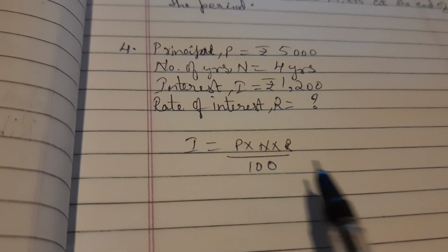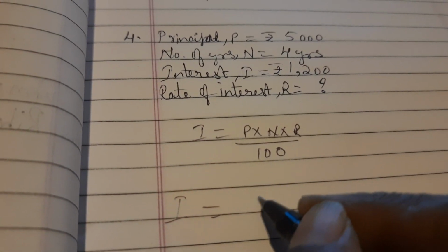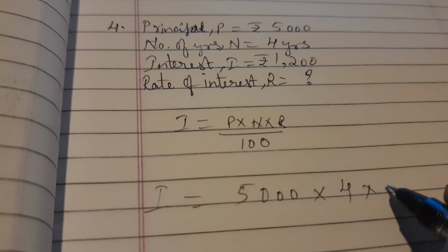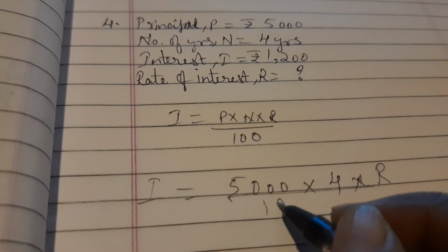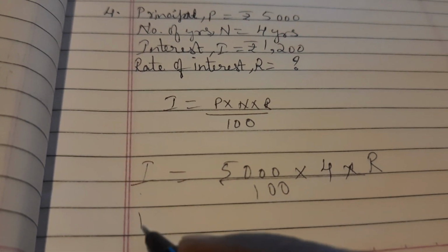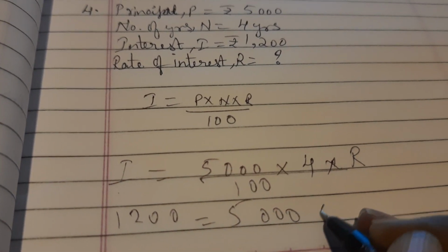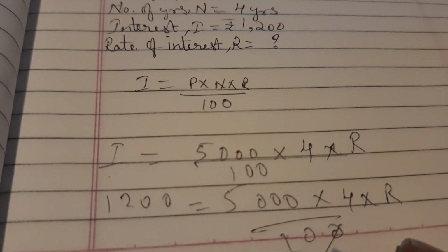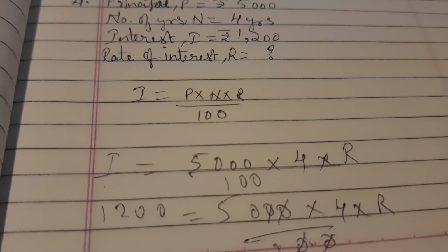First, I is equal to P into N into R upon 100. Substitute. I is equal to, what is P? 5,000 into N, that is 4 years, into R. We don't know R, so keep R as it is, upon 100. Slowly, steadily do it. Now I know it is 1,200, so substitute: 1,200 is equal to 5,000 into 4 into R upon 100. Okay, cancel the zeros. So what are we left with now, children?